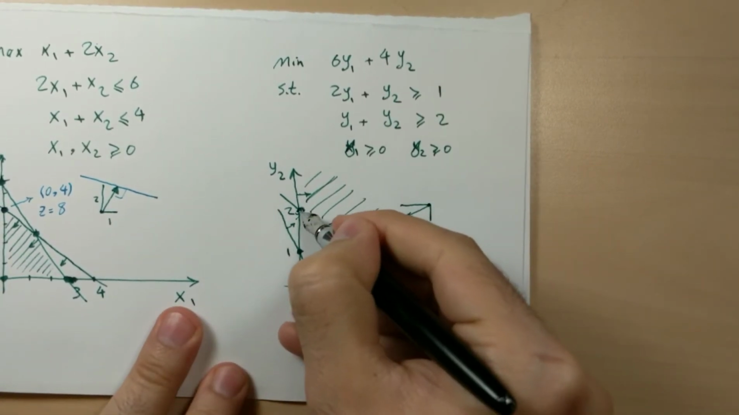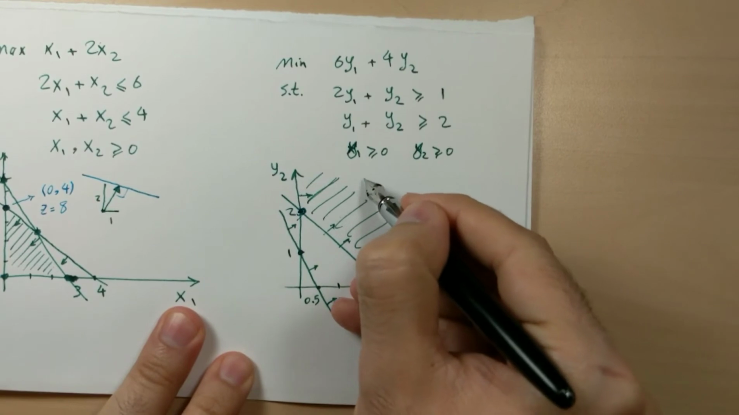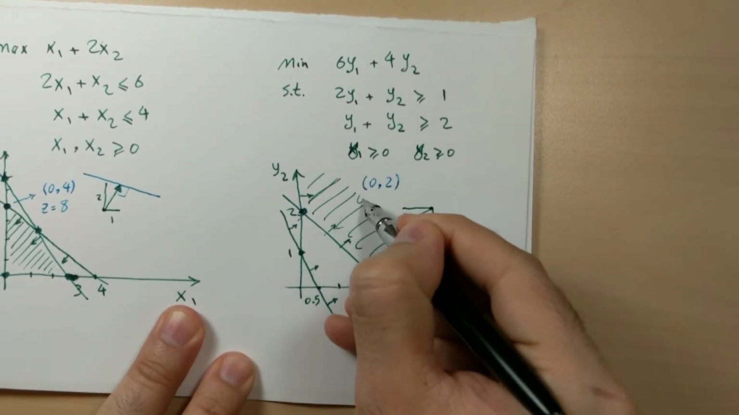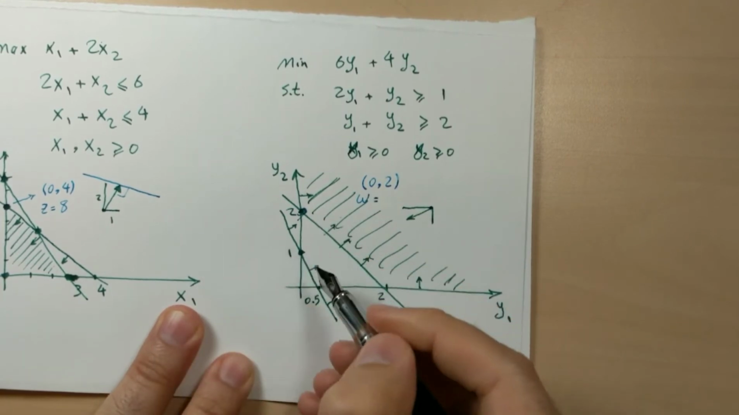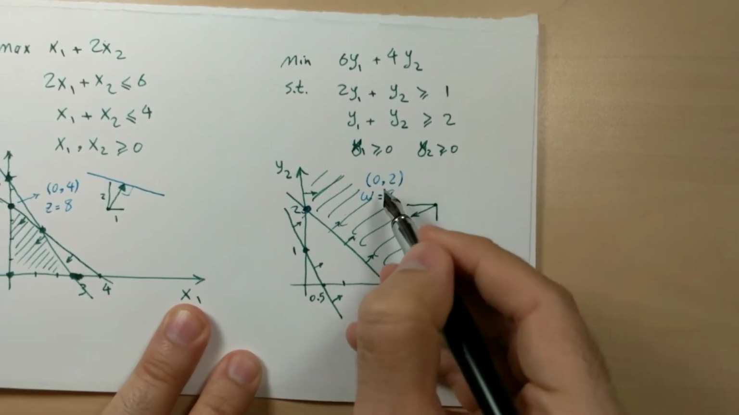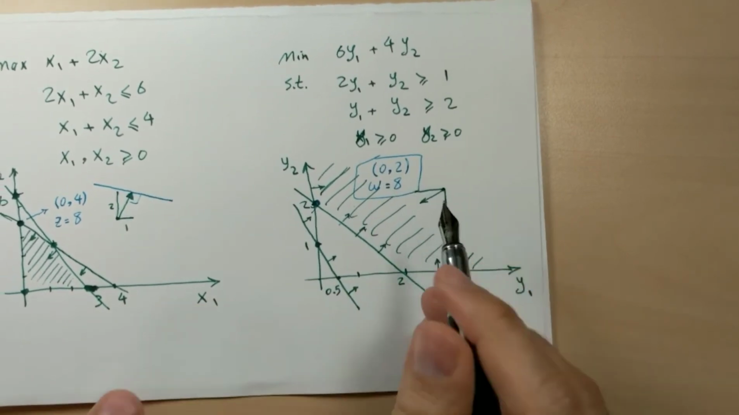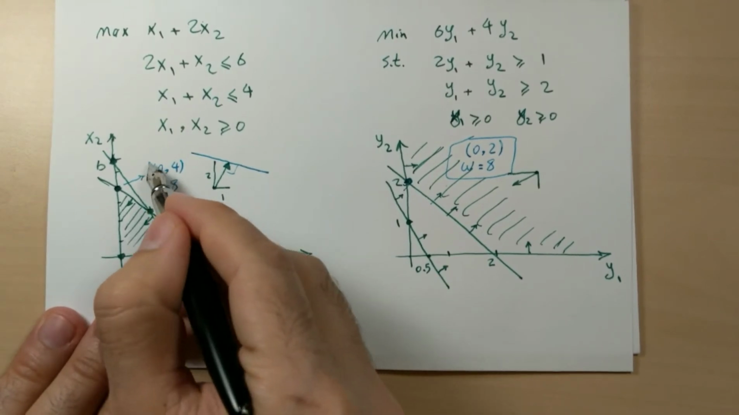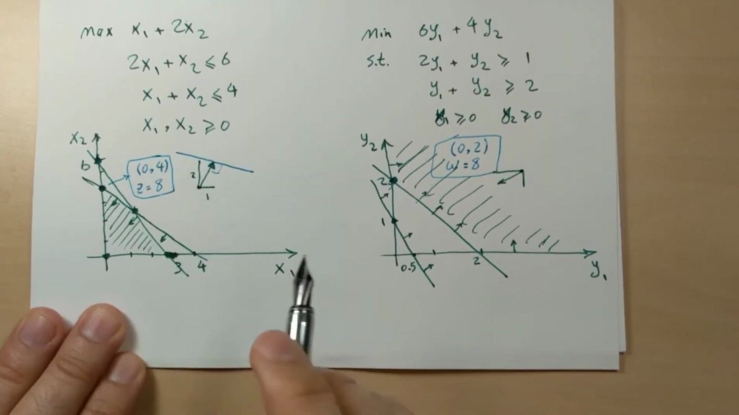What is this point? It's 0 and 2. The objective value at this point is 0 plus 8. As you see, we have an optimal solution to the dual, which is 8, and also an optimal solution to the primal, which is 8.